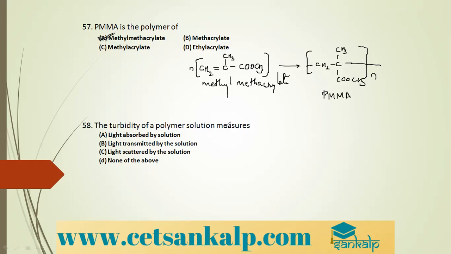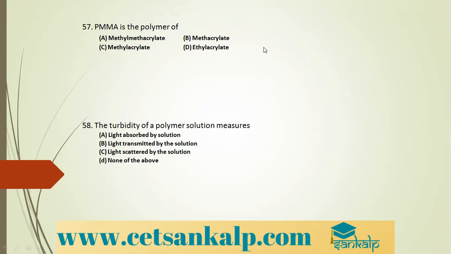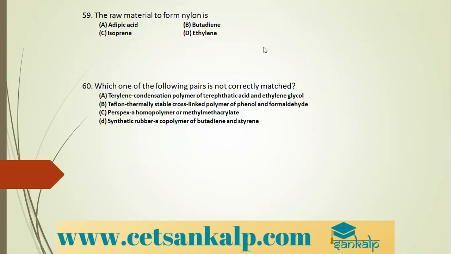The turbidity of a polymer solution measures what? It measures the light scattered by the solution. Yes, this property of polymers is used to measure the weight average molecular mass of the polymers. So it measures the light scattered by the solution.